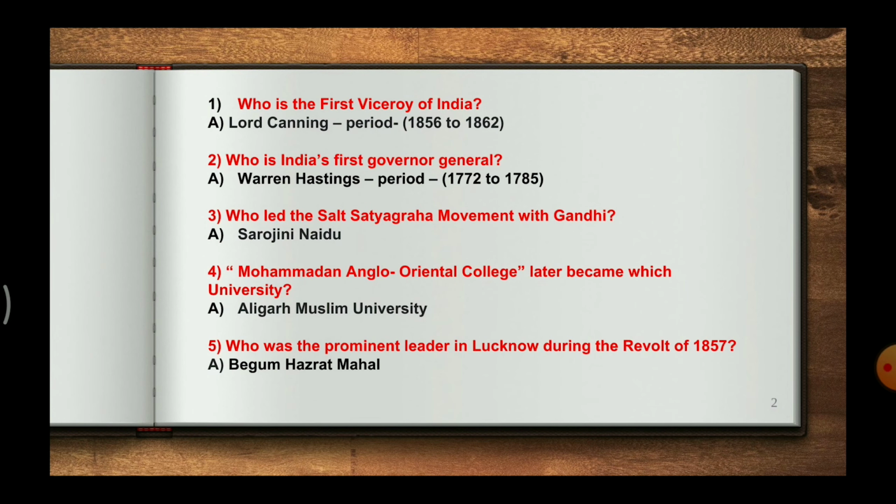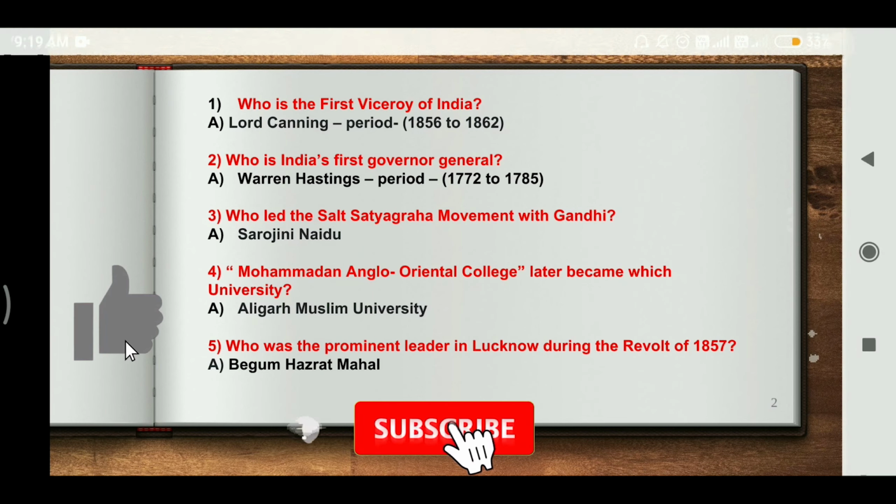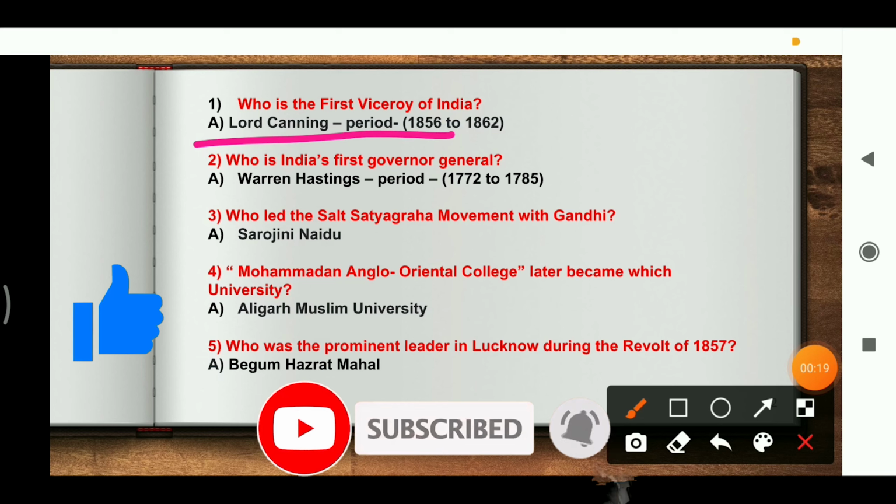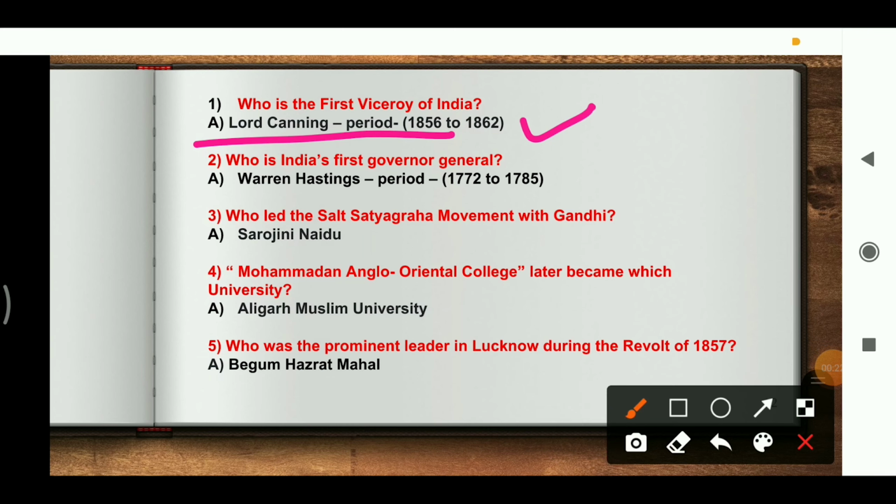So the first one is, who is the Viceroy of India? The Viceroy of India is Lord Canning, and the tenure or the period is from 1856 to 1862. The next one is, who is the first Governor General? The first Governor General is Warren Hastings, and the period is 1772 to 1785.